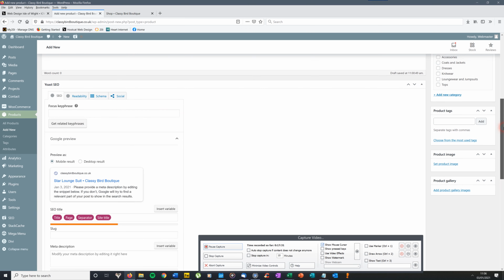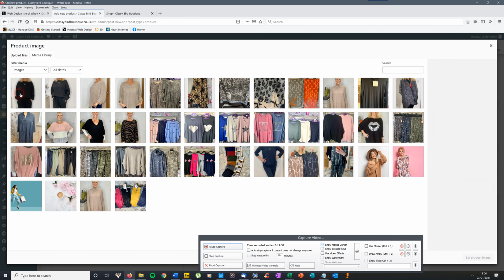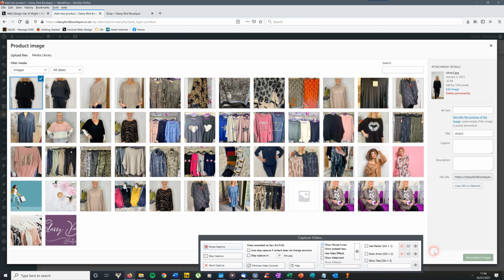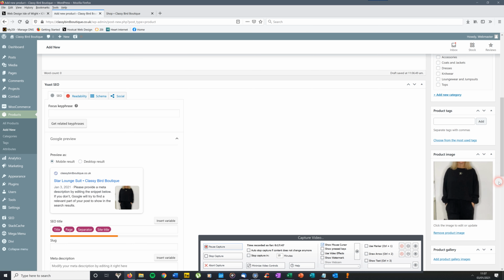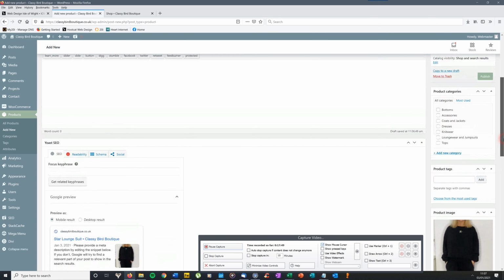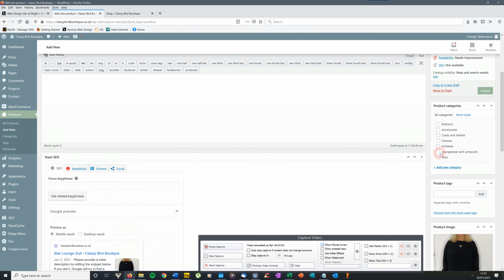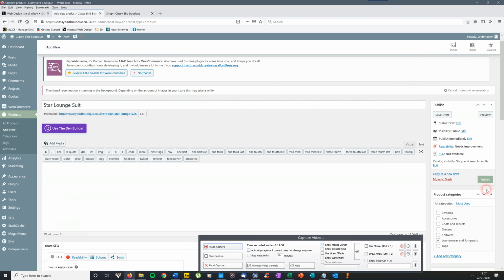To the right hand side, with this one I'm just going to put the product image. So I set the product image, set it to the black one, and you'll see that's the image there. Then make sure you get the category right, so it's loungewear and jumpsuits. Go up to publish and click publish.